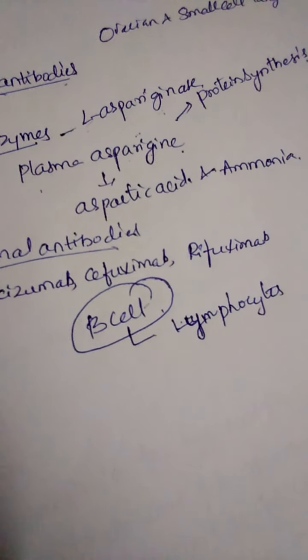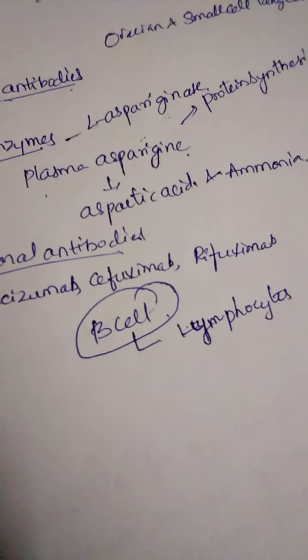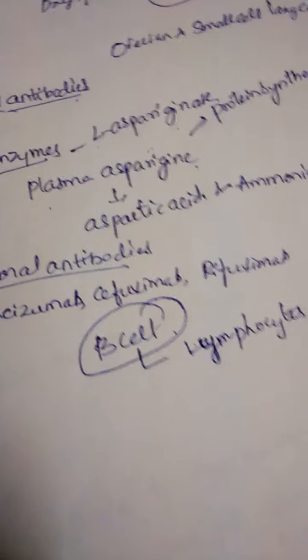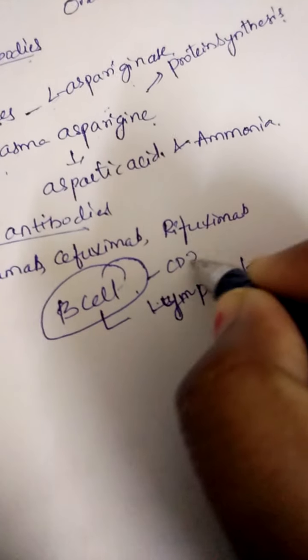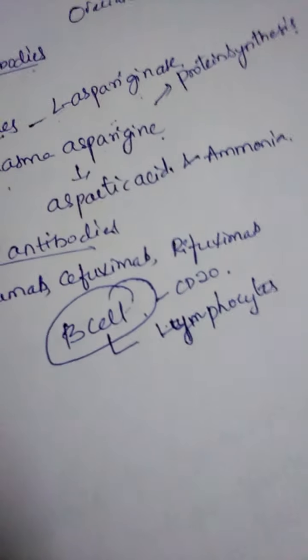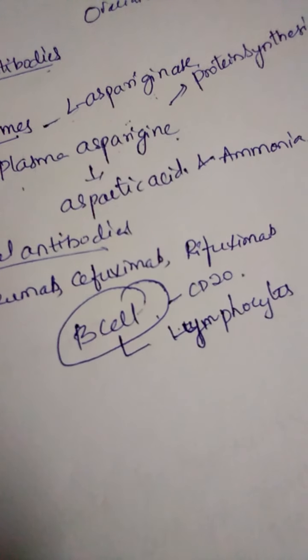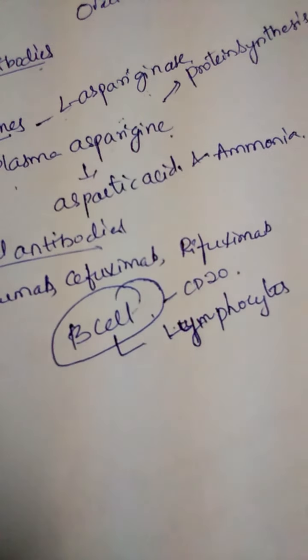So these drugs mainly act upon the B lymphocytes, that is the B cells. CD20 antigens are present on the B cells. CD stands for cluster of differentiation. In the normal B cells, the B lymphocytes, CD20 antigens are the receptor sites.